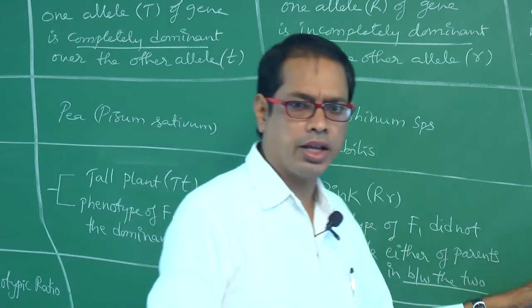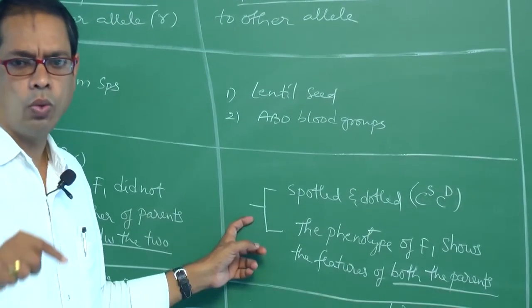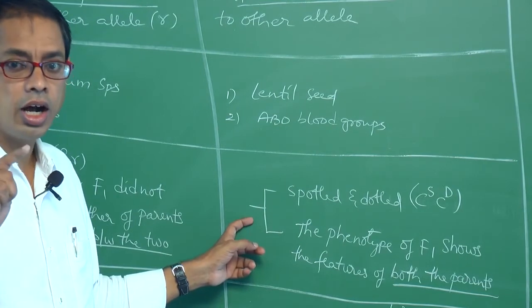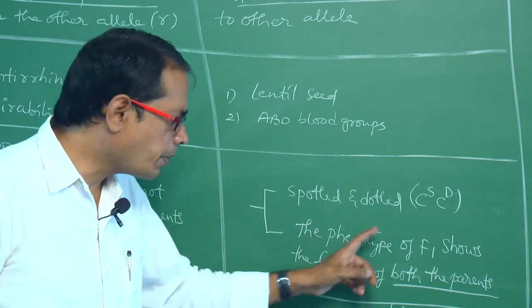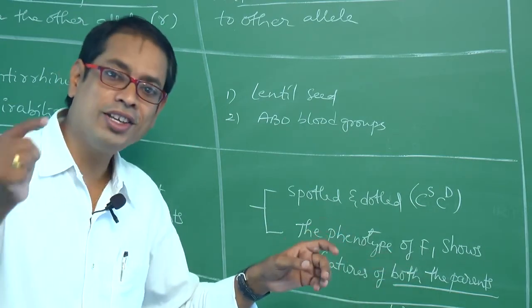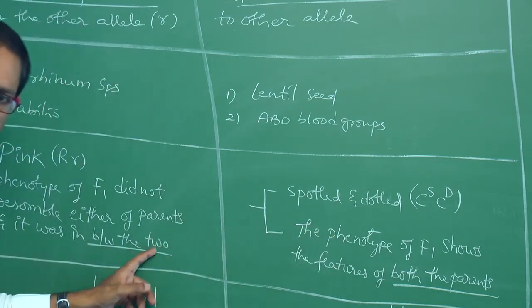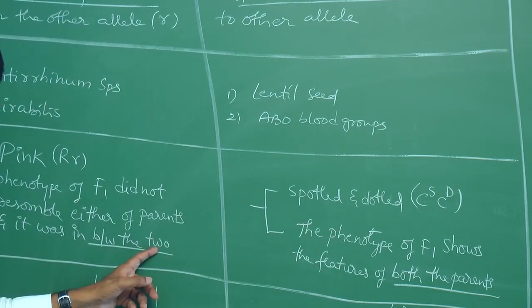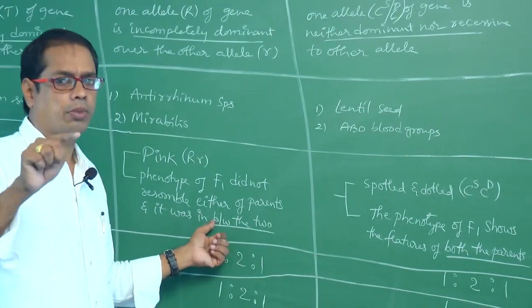Whereas in codominance, spotted and dotted seeds are crossed with each other. What is F1? Spotted and dotted. Here the phenotype of F1 shows the features of both the parents. Don't confuse, my dear students. Here F1 shows the character in between the two in incomplete dominance.